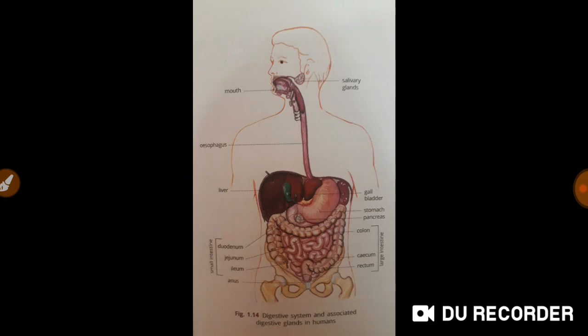Today we are going to recap digestion in humans. It's on page number 12 to page number 17 of your textbook. See, food enters into oral cavity. Oral cavity is also known as buccal cavity.